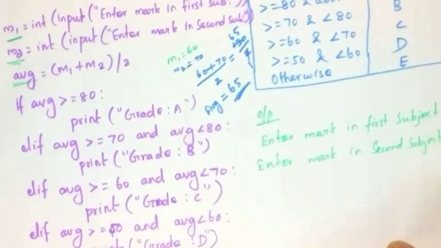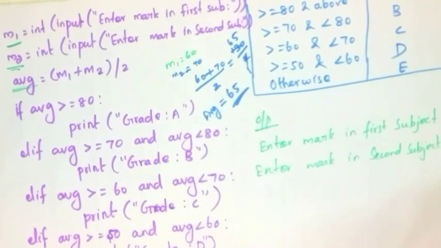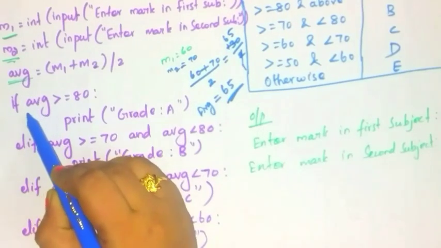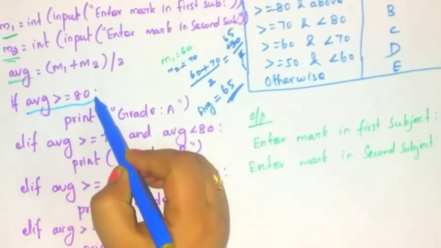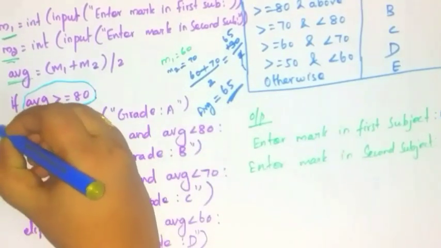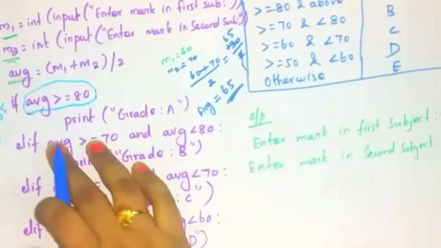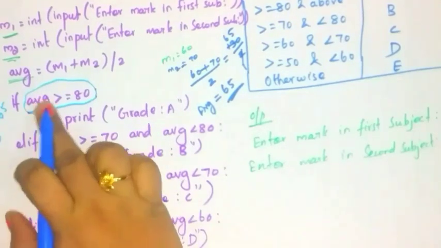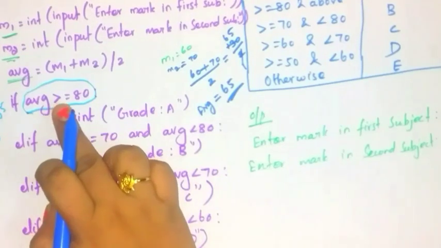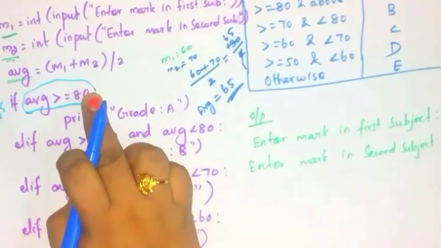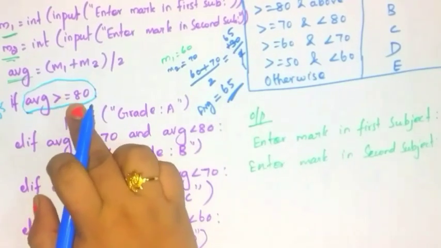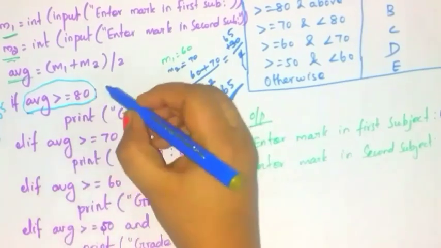So now you have to check the condition and find out the grade. First condition is what? If average is greater than or equal to 80. Average mark is 65. So you have to compare that 65 with 80. Is 65 greater than or equal to 80 true or false? 65 is not greater than or equal to 80. Okay, so it is false.